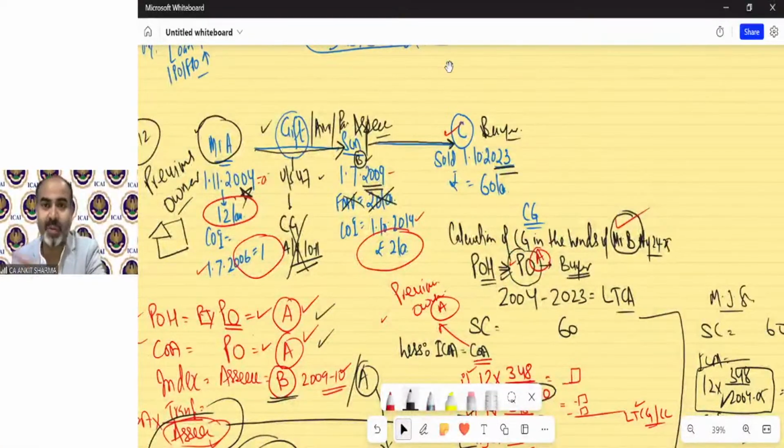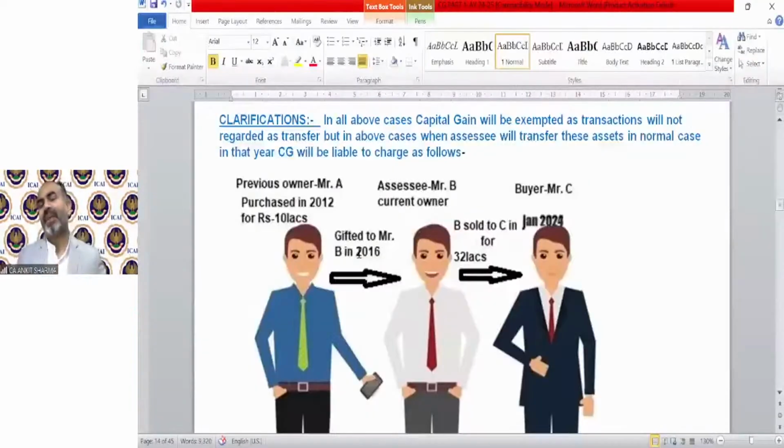So this is a very interesting provision, in my opinion. And this clarification says exactly the same. In all the above cases, capital gain will be exempted as the transaction will not be regarded as a transfer. But in the above cases, when the assessee transfers these assets in a normal case in future, in that year, capital gain will be liable to charge as follows. So that exempted transfer will affect you when you sell that asset in future in a normal case. So how will it affect you?